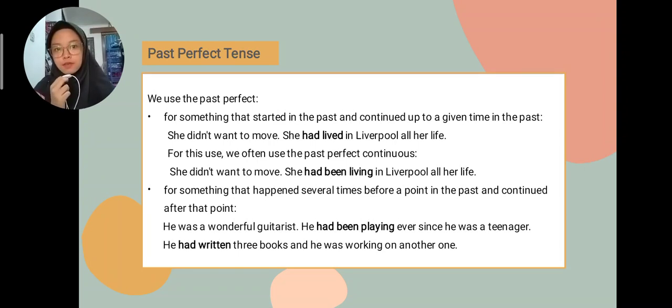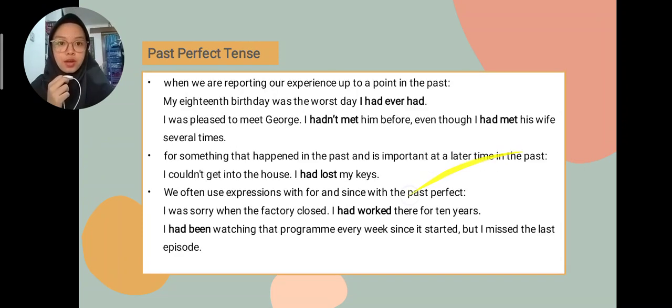Or we use the past perfect for something that happened several times before a point in the past and continued after that point. For example, he was a wonderful guitarist. He had been playing ever since he was a teenager, and he had written 3 books and he was working on another one. Also, we use past perfect tense when we are reporting our experience up to a point in the past. For example, my 18th birthday was the worst day I had ever had.